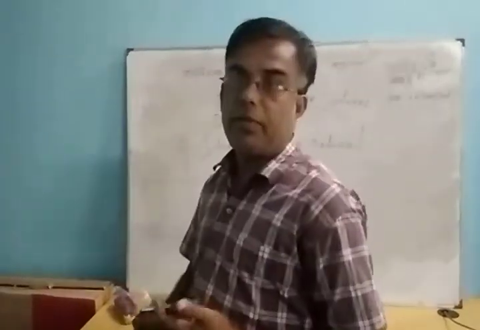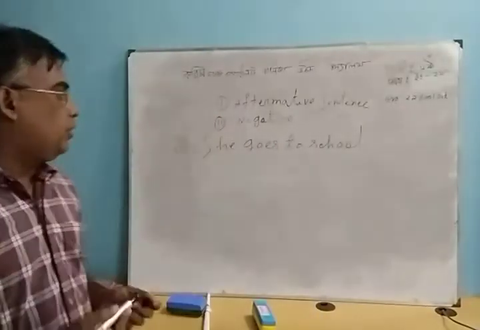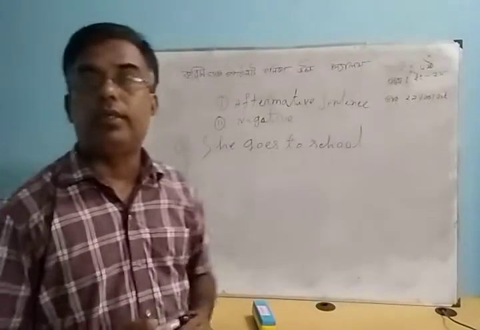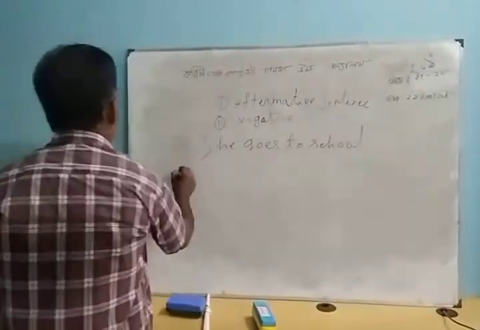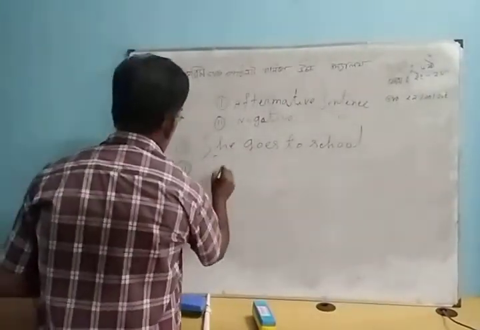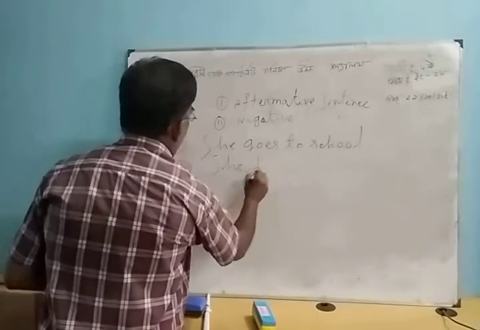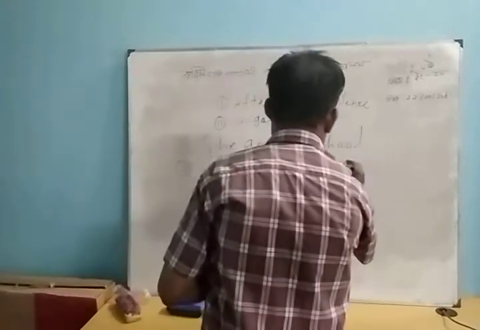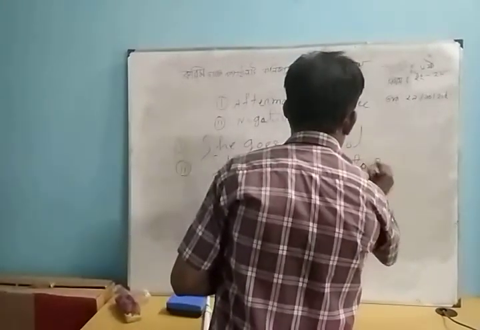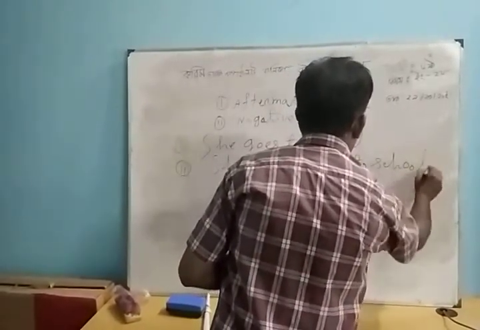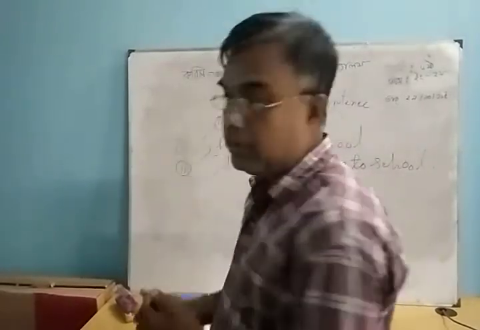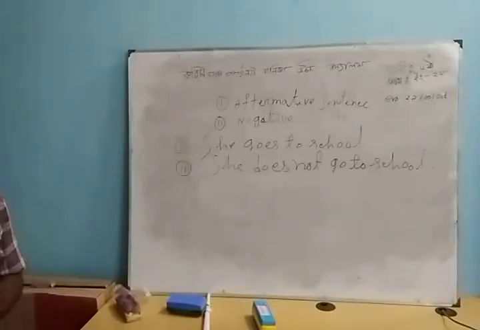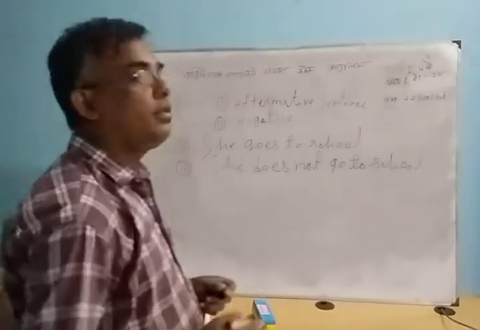This sentence is an affirmative sentence. She goes to school. He goes to school. These are affirmative sentences. The other sentence, for example: she does not go to school. My student, listen to me. She does not go to school. This sentence is a negative sentence.